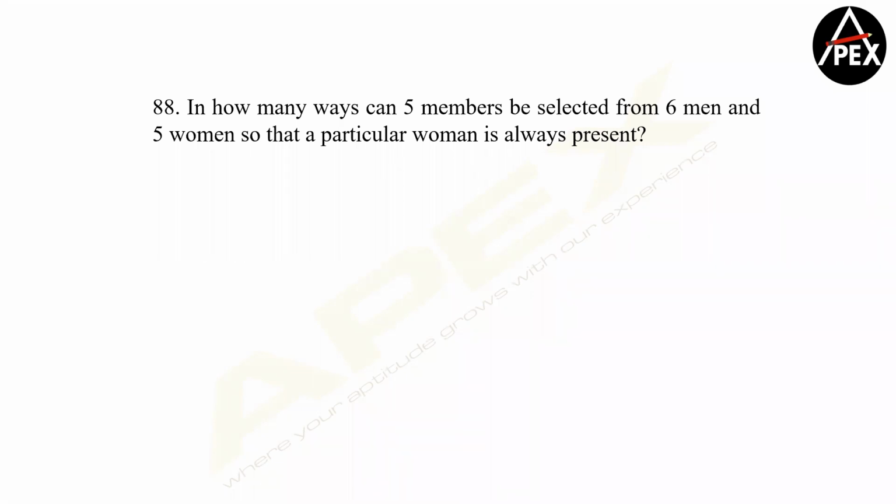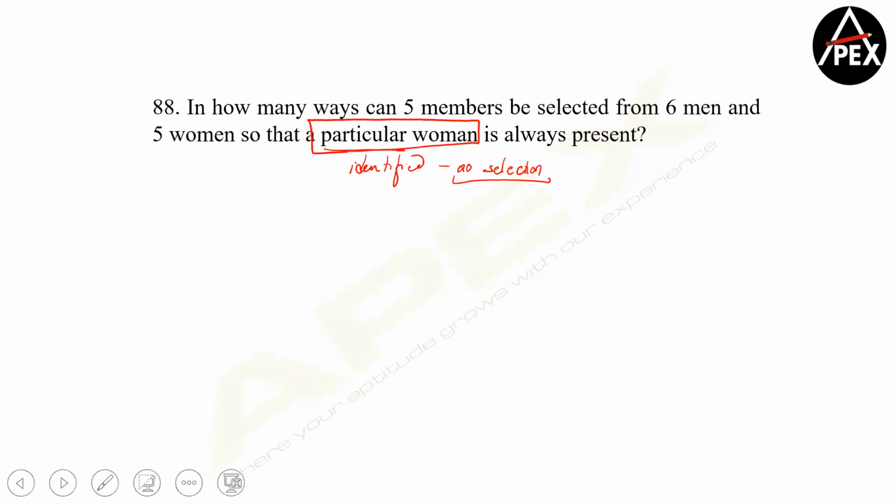Now don't start assuming that we have multiple names. When I say a particular person, whenever I'm using a particular woman, that means the person has been identified. That person has already been identified, so no selection will happen here. Clear? Now there are no more conditions. Only that woman has to be there.